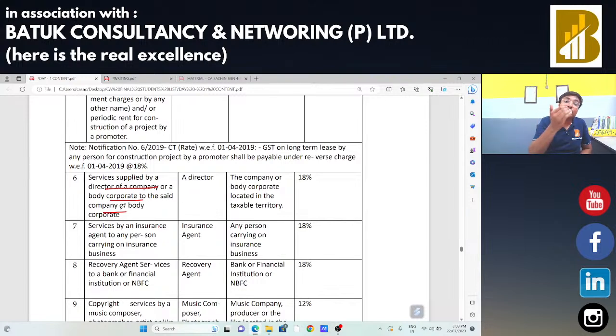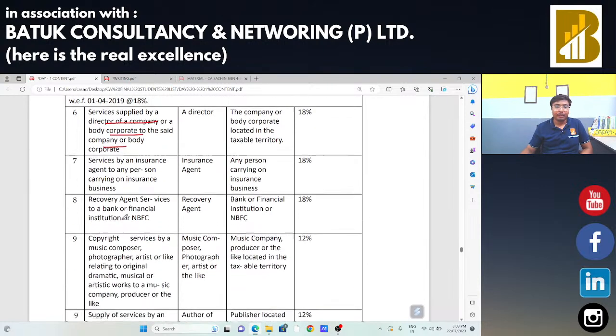If the company is going to pay the sitting fees to that particular director, in that case this sitting fee is on account of the services by that director to the company, so reverse charge mechanism is applicable. अभी ये वाला क्वेश्चन कुछ देर पहले चैट बॉक्स में आया था, so that is the answer.